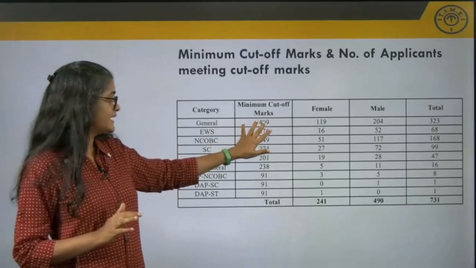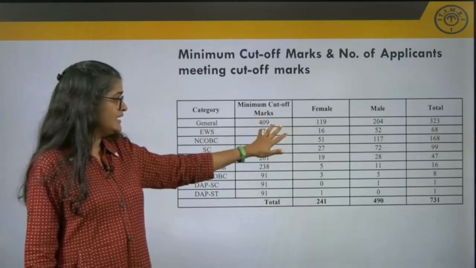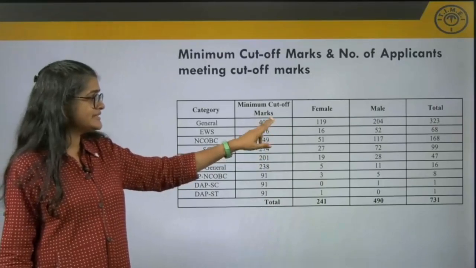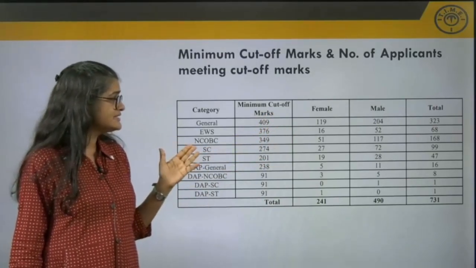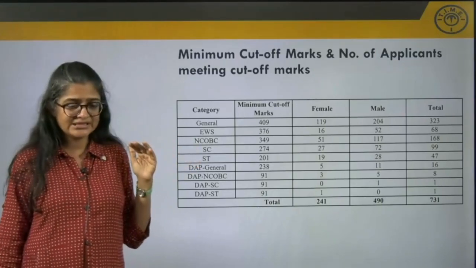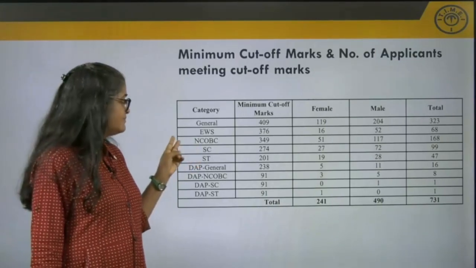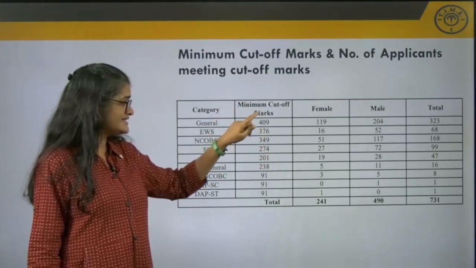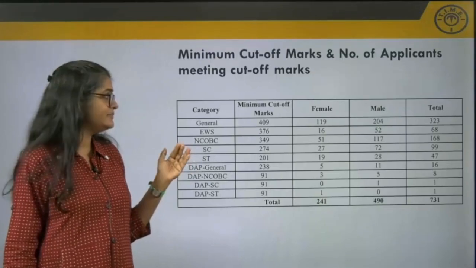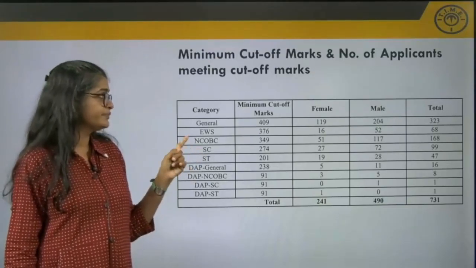Okay, so you can see in the general category, 119 female students and 204 male students got the calls. So a total of 323 students. In the EWS category, there were a total of 68, that is 16 females and 52 males.